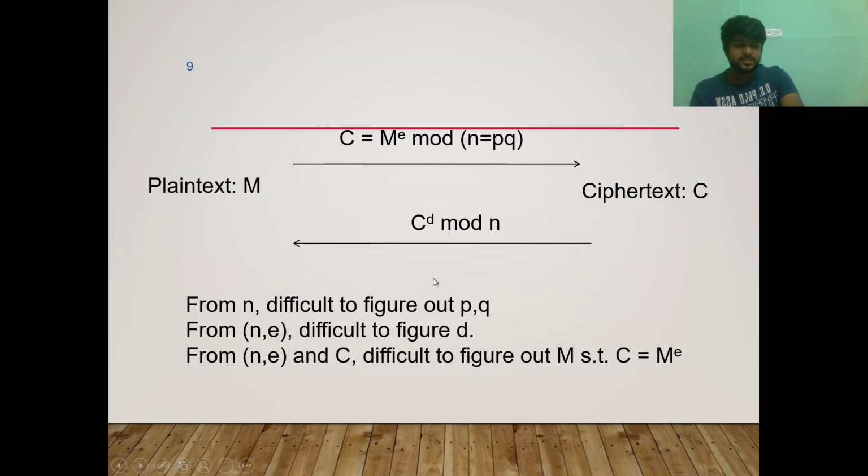So from n, it is difficult to find out p. It is actually infeasible to find. If somebody tries to decrypt it, it will take a very long time, because we have to try every value one by one to check whether its mod n is equal to the message. So it is infeasible to decrypt. Also, from the public keys e and n, it is very difficult to find out the private key, which is d. From n, e and c, it is difficult to figure out the message m, where c is equal to m to the power e.